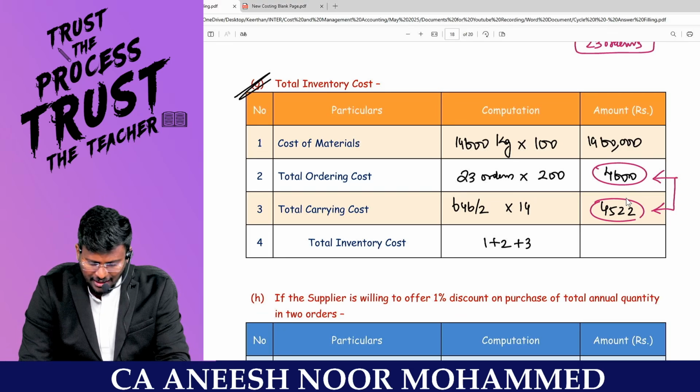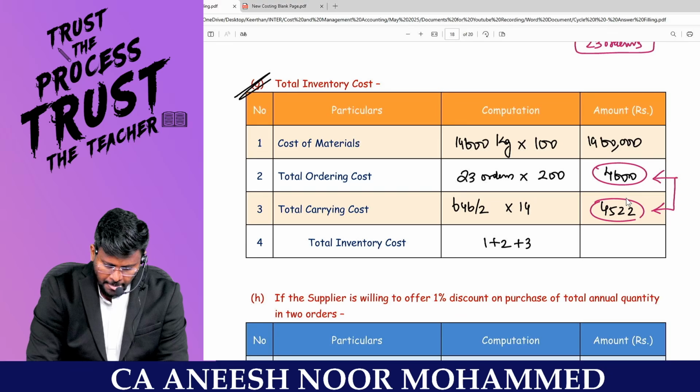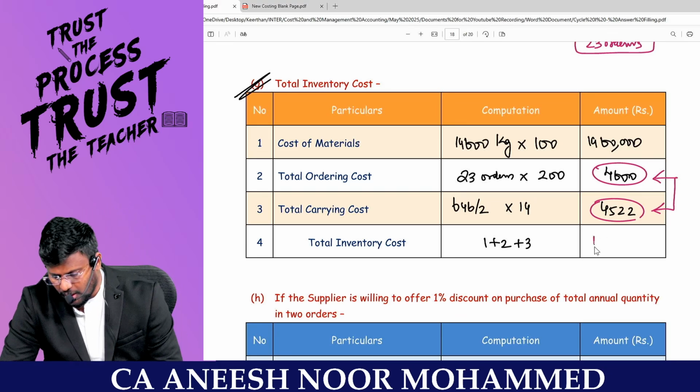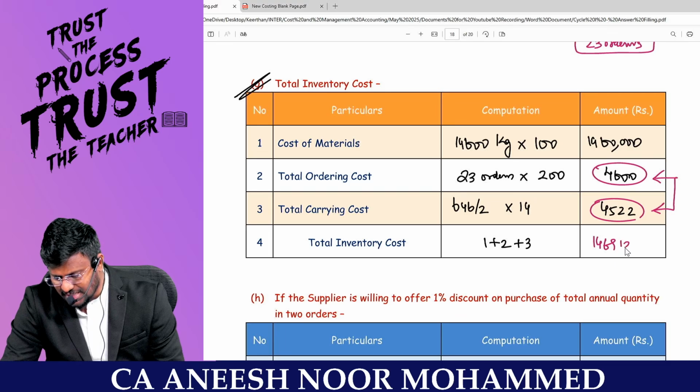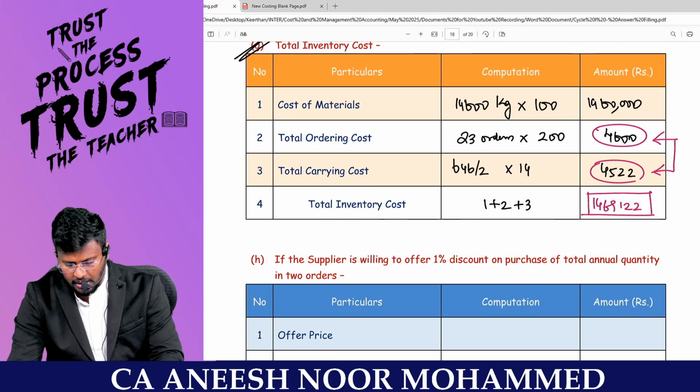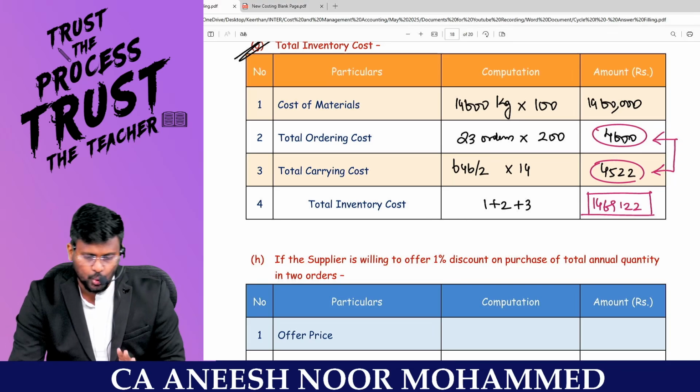So 14,60,000 plus 4,600 plus 4,522 comes to 14,69,122 is the total cost I will be incurring if I am traveling through the EOQ route.